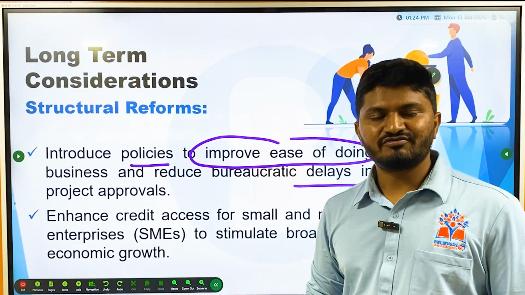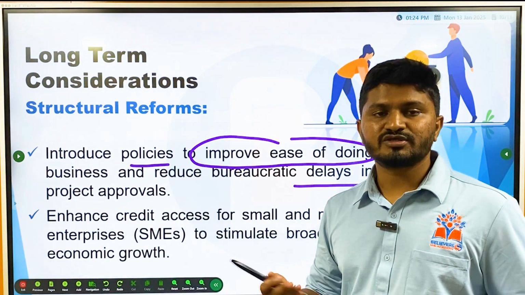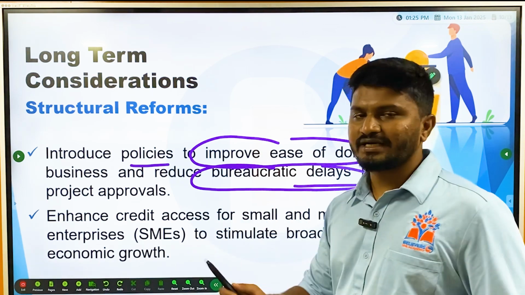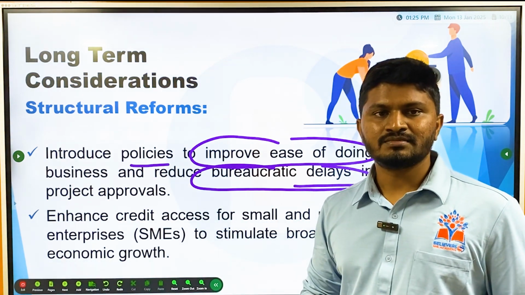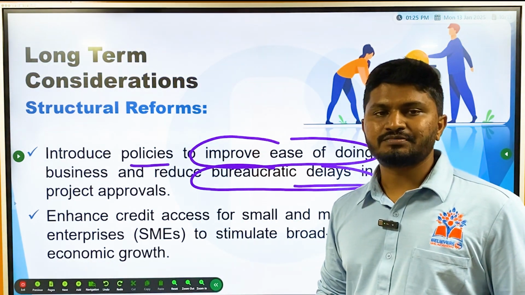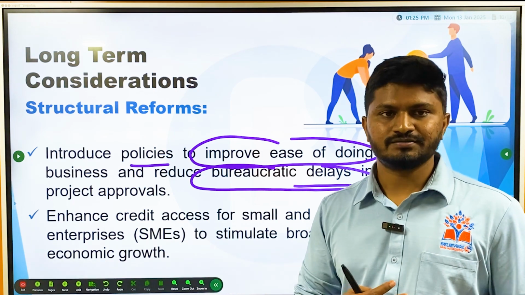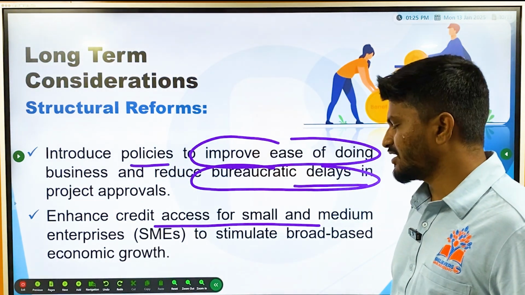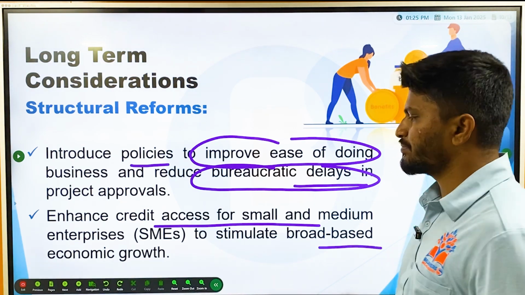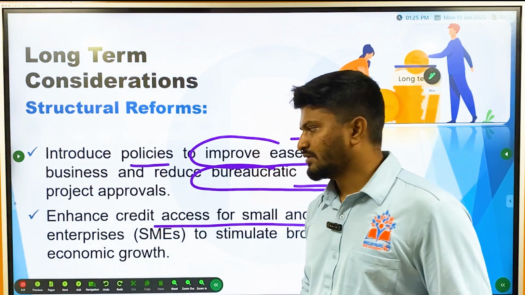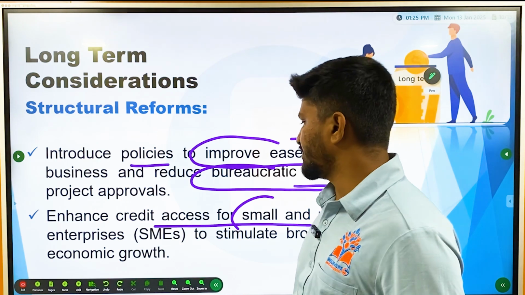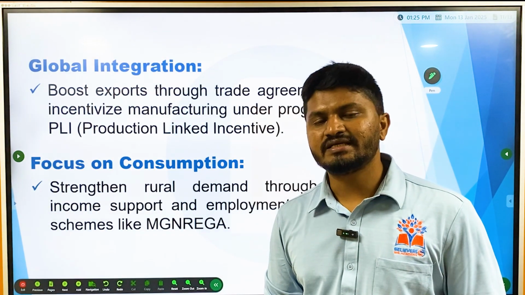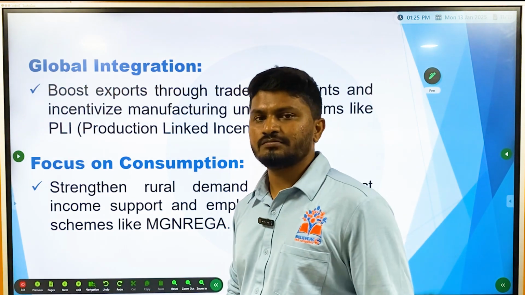Ease of doing business should be improved so that more investment can come to India, and we have to reduce bureaucratic delays, that is red tapeism, crony capitalism, all these corruption activities. Then enhancing credit access for small and medium enterprises to stimulate broad-based economic growth. Focus should be on small and medium enterprises, which will have more economic benefit because they generate employment as well as economic growth.